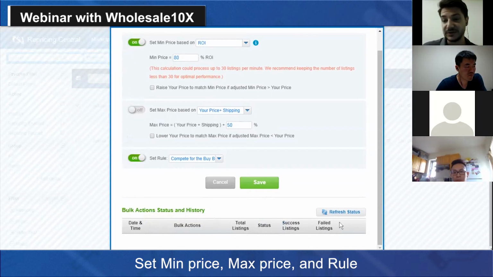Some might fail for some reason. For example, you might have forgotten to put the cost value. Without the cost value, you cannot calculate ROI, or there could be other reasons. In here, you will be able to download a small report that can tell you for each listing what the problem was if the calculation was not done properly.